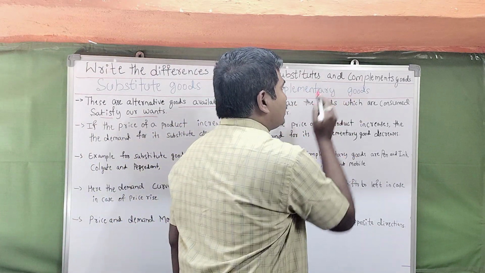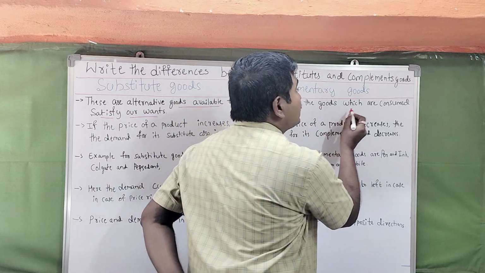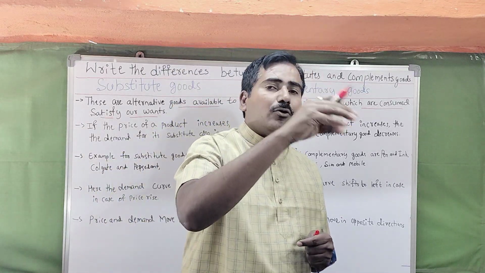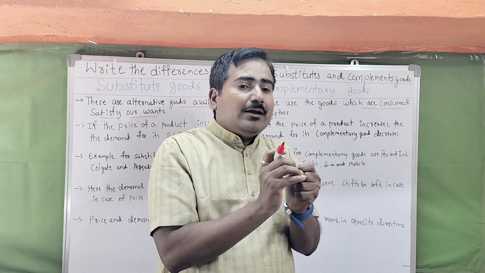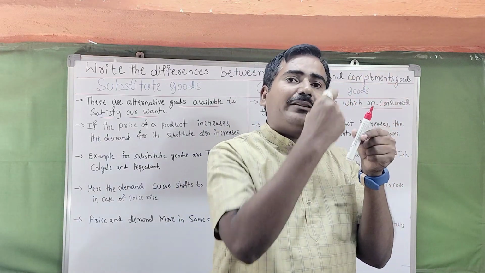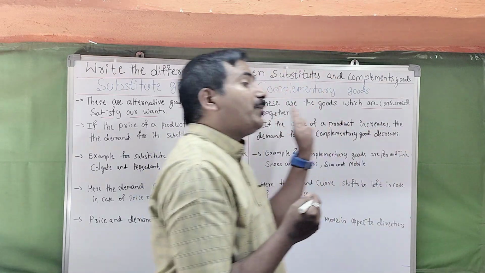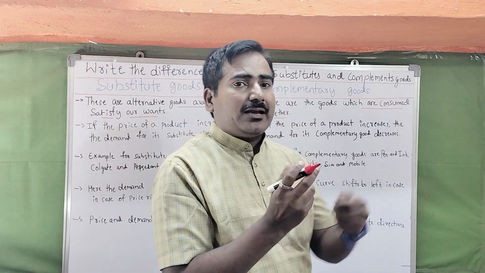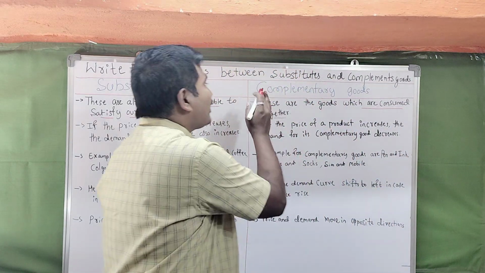Then complementary goods. Complementary goods are the goods which are consumed together. Consumed together means a particular want is satisfied by consuming the goods together. For example, pen and ink: these two are used at a time, or simultaneously. This is called complementary goods. One good is used simultaneously with another.